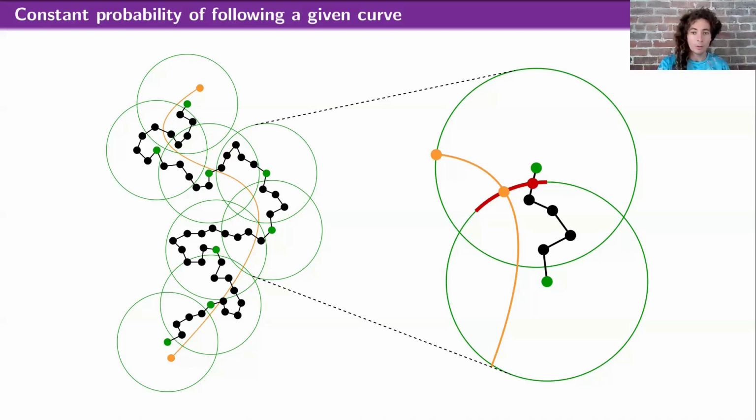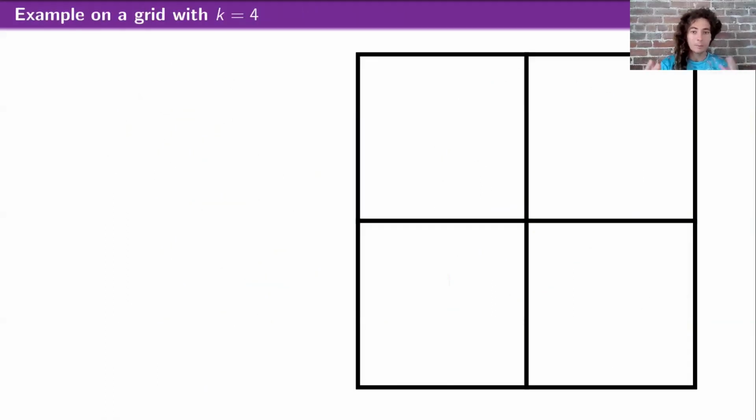And there's one more issue that we need to take account of, which is where do you start these walks from? So this is best explained through an example. I'm going to go back to grid graphs again, and I want to say there's a constant probability that if I take a grid graph, I will get a partition that looks like this drawing. And if I take a random spanning tree, there will be 3 edges I can remove that will yield 4 components that look like these squares.